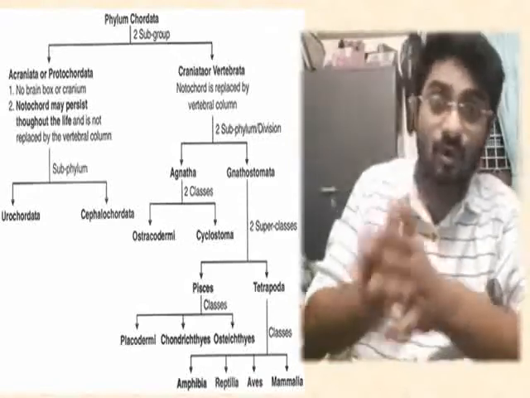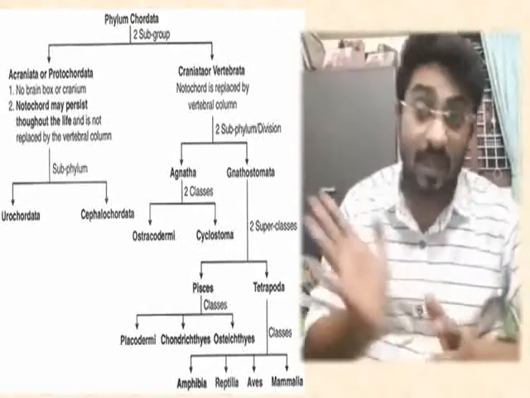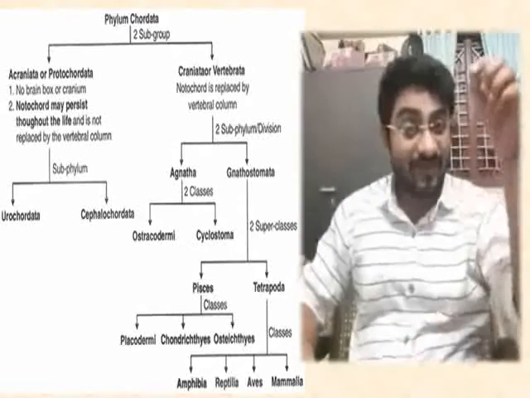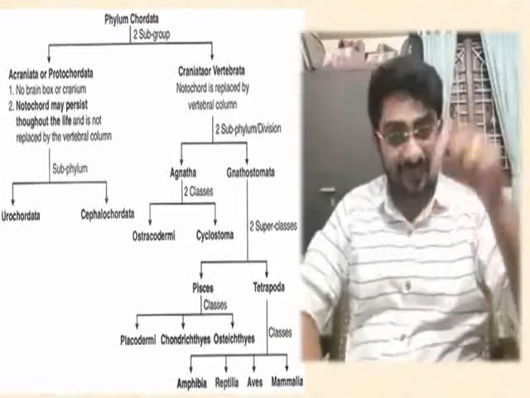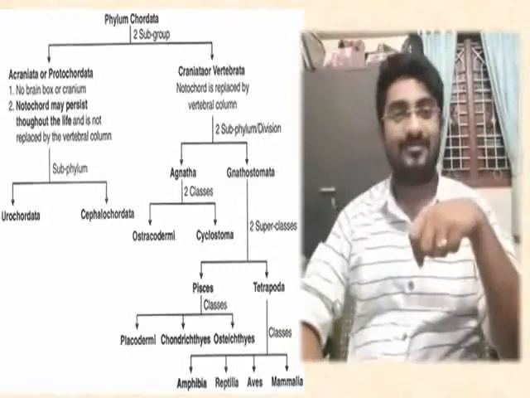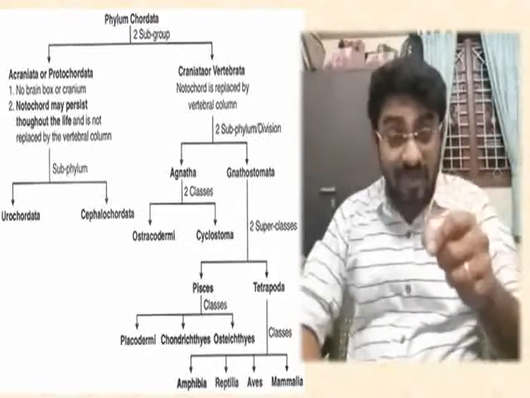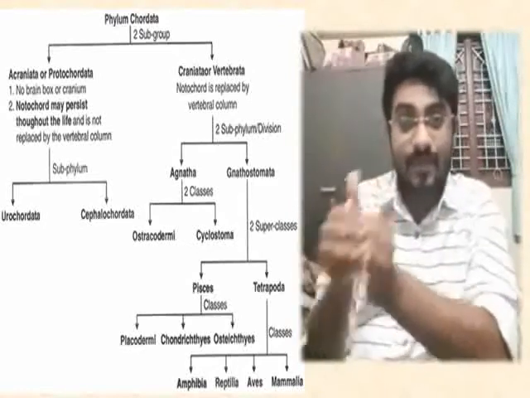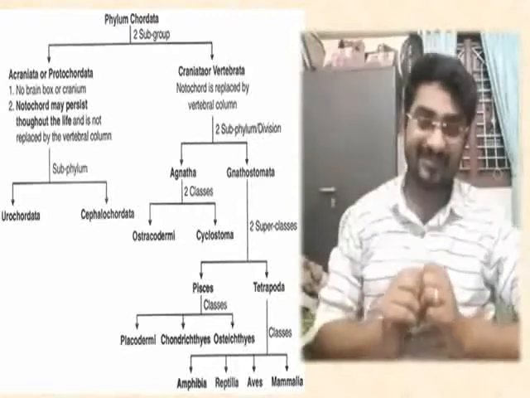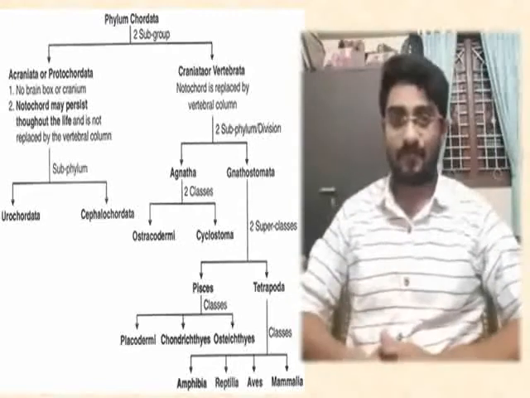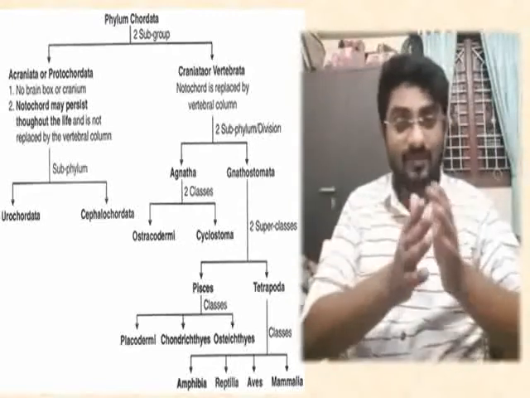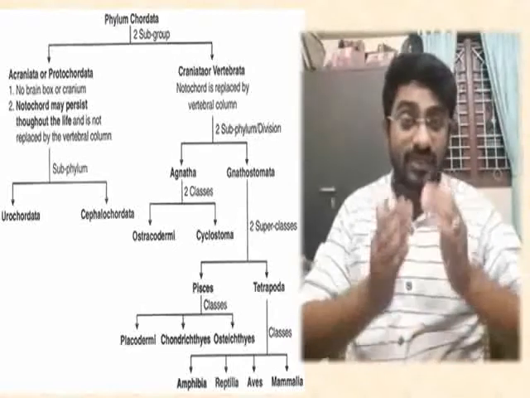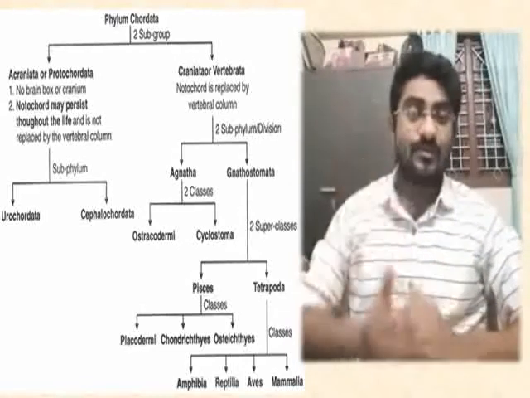Hence the name Urochordata. In contrast there is another, Cephalochordata. What is cephalo? Cephalo means head. The notochord restricted only towards the cephalic part or towards the head is called Cephalochordata. So Urochordata and Cephalochordata, these two are the part of the Protochordata.